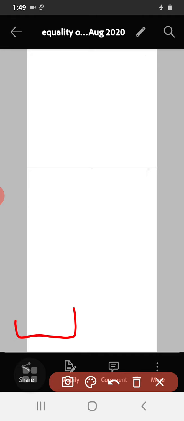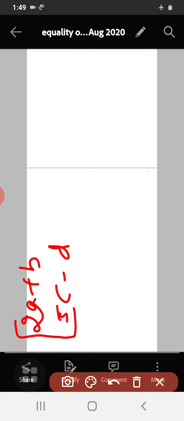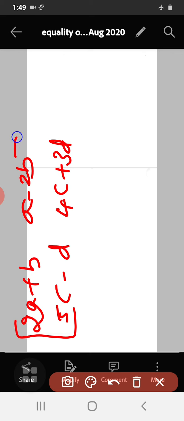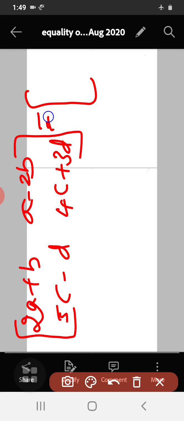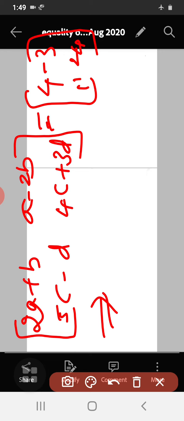So what is given here? See, given here is, I will write it once again here, 2a plus b, 5c minus d, a minus 2b, 4c plus 3d is equal to 4, minus 3, 11, 24. Okay, 11, 24.